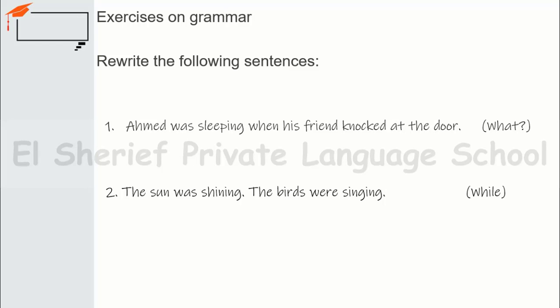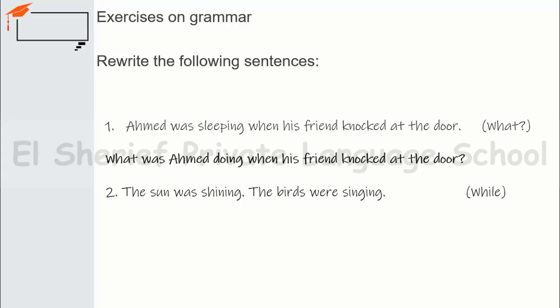Now we have some exercises. Number one, rewrite the following sentences. Number one, Ali Ahmed was sleeping when his friend knocked at the door. I just want to make a question using what? So, take your 3 seconds. And yes, the answer is, what was Ahmed doing when his friends knocked at the door?